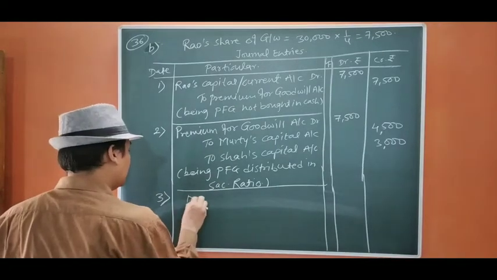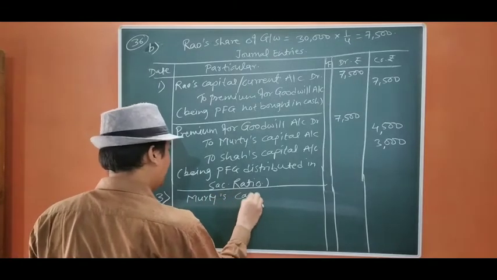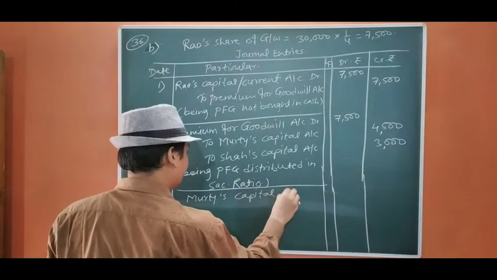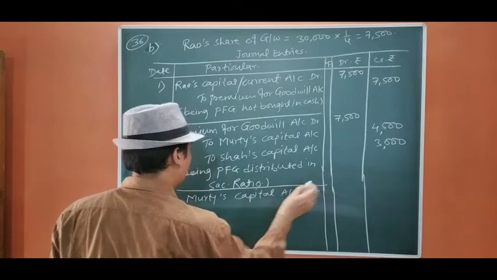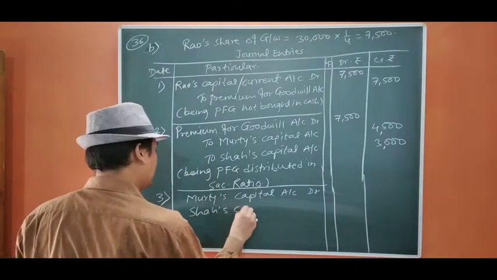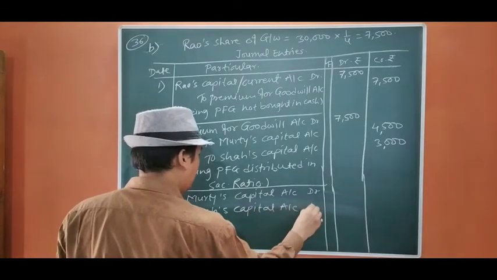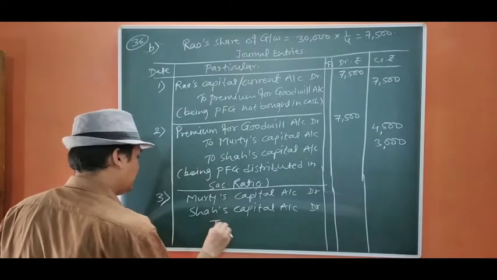Okay. So Moti's capital account debit, Shah's capital account debit to goodwill account.